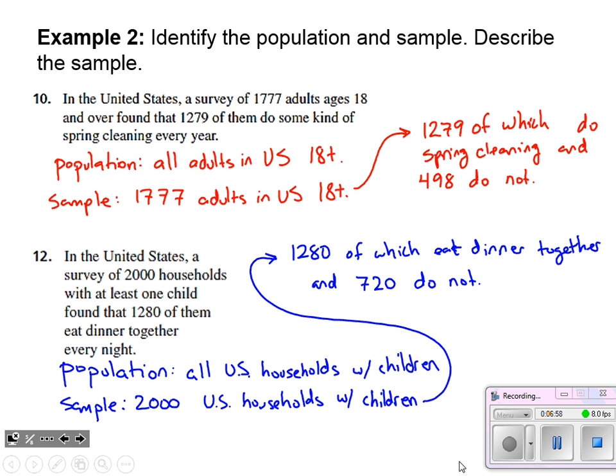Okay, so breaking apart a claim to realize what is the population that this claim is about, and then using the sample to kind of break apart that information. You can see that we're elaborating much more than what the claim told us initially.